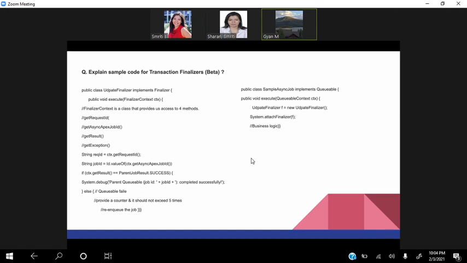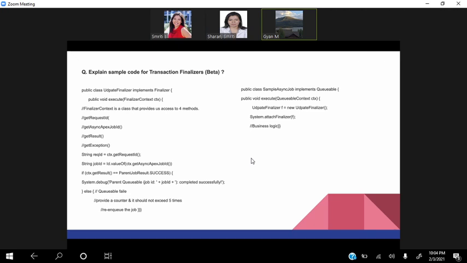What we need to remember is we are getting the job ID, and then we are checking if it succeeded, then we are printing the success message, and else if it fails, we are re-queuing it again. That is what the transaction finalizer helps us do: in case there is a failure, we can take another action.